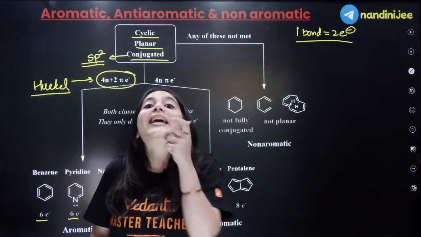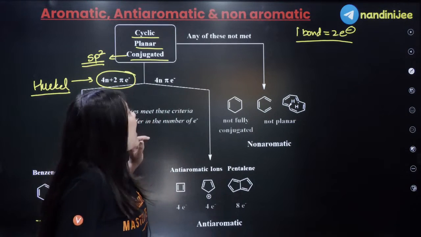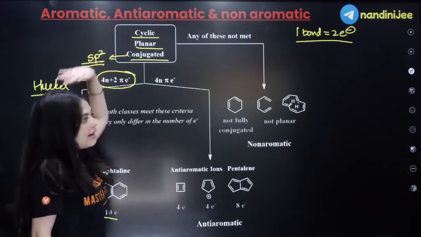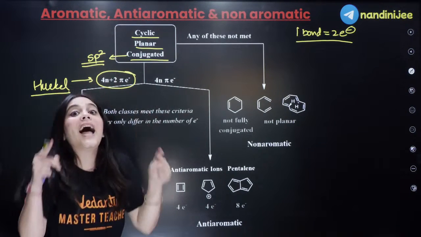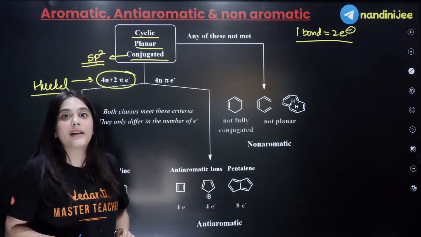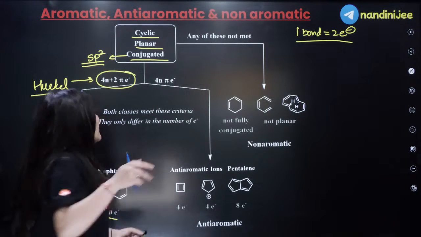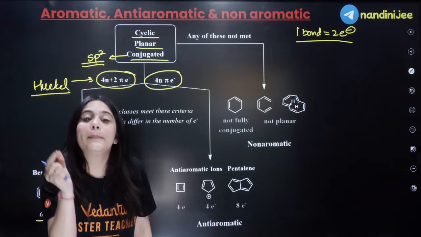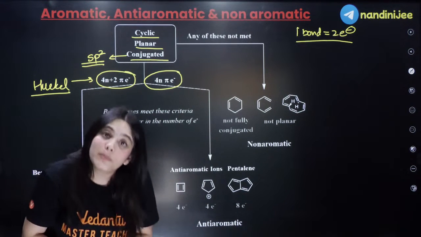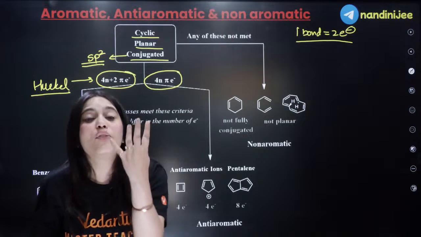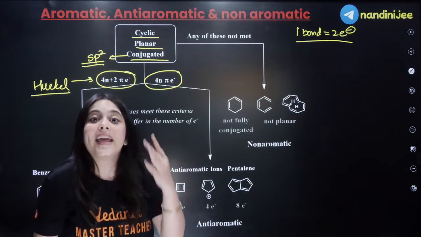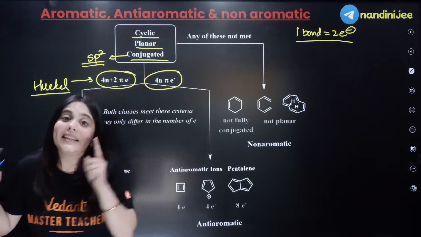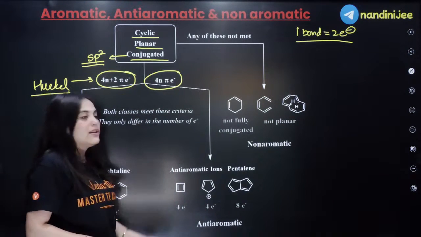Now, what is an anti-aromatic system? Anti-aromatics follow all these 3 rules: they will be cyclic, they will be planar, and all the atoms in that ring will be sp2 hybridized. But there will be one change: the number of electrons in the ring will follow the 4n pi electron system, which means they will follow the table of 4. For example, if they have 4, 8, 12, 16 and so on electrons, then they will be an anti-aromatic system. For example, let us look at here.